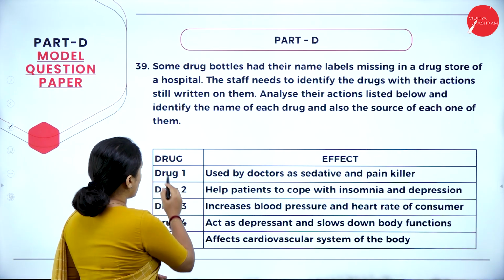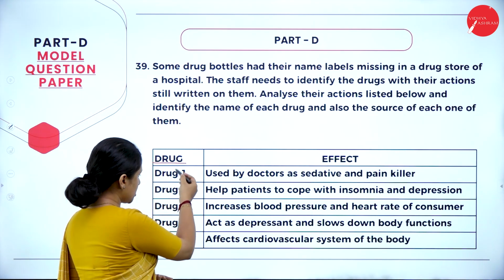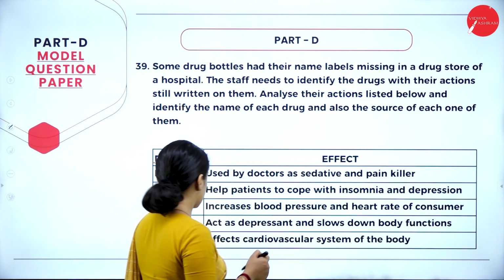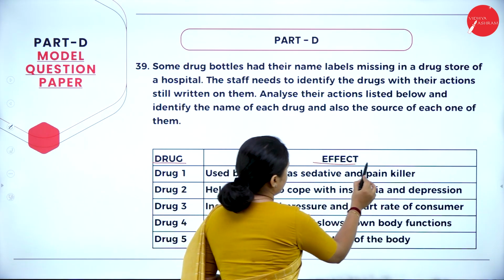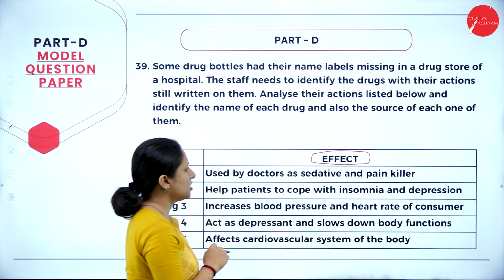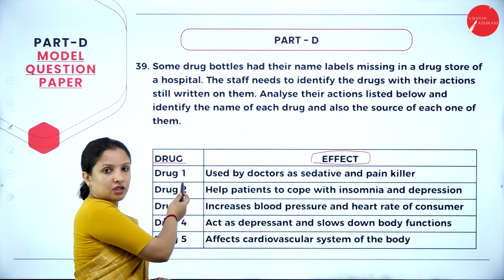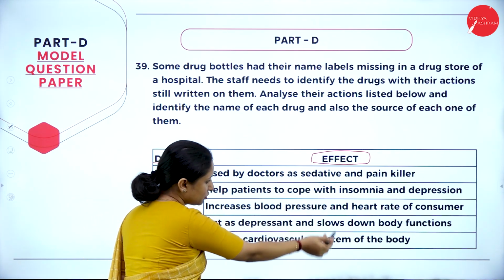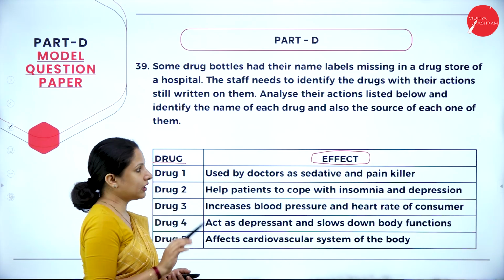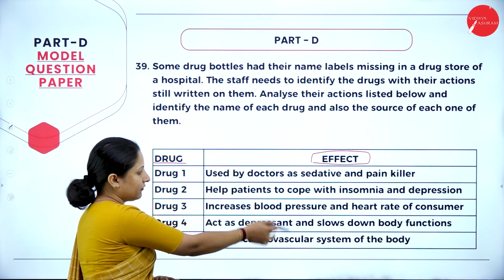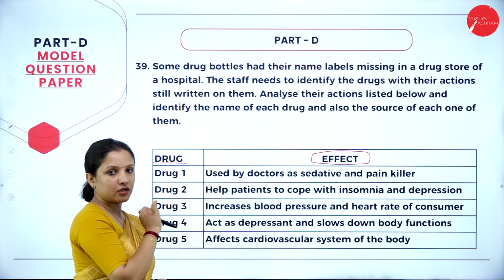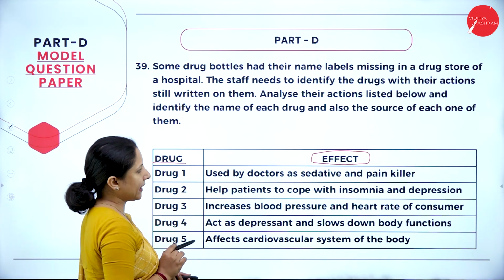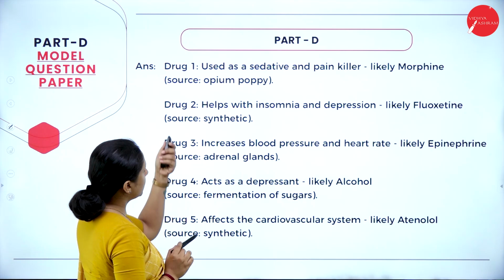So they have given two columns here. One, they have mentioned drug 1, drug 2, drug 3, drug 4 and drug 5, and here they have mentioned the effect. Why only these two are mentioned? Why didn't they give the name? Because the name label is not there on the bottle, but the uses of the drugs are still there on the bottle. So by looking into the effect of the drugs, let's see what the name of the drug would be. Used by doctors as sedative and painkiller. We'll look at the answer here.